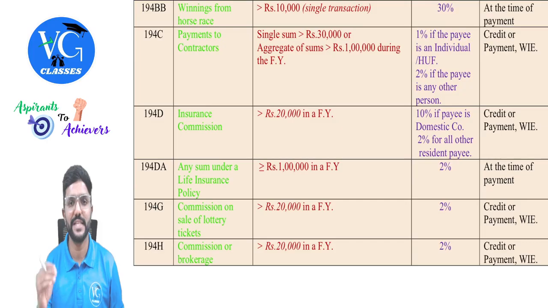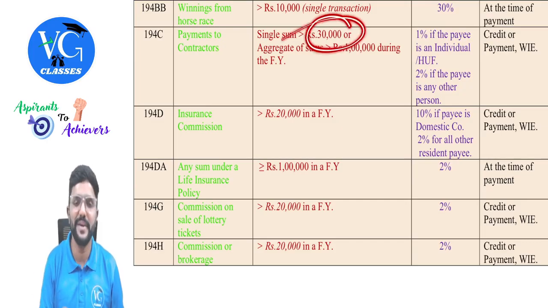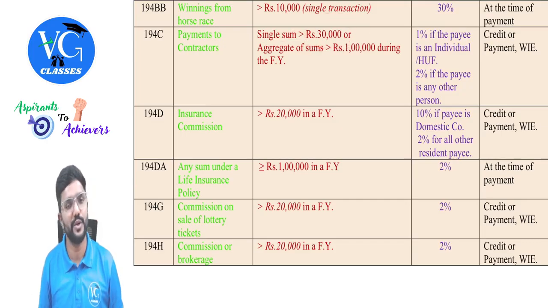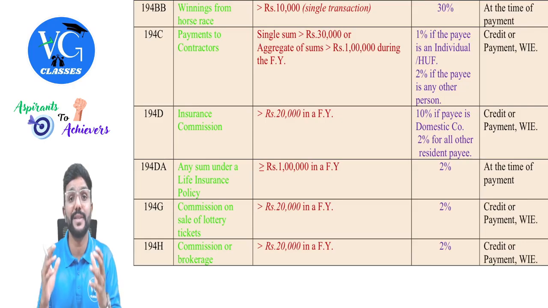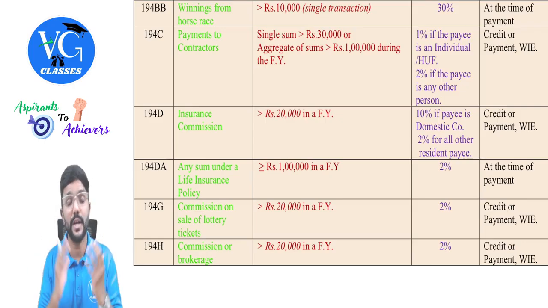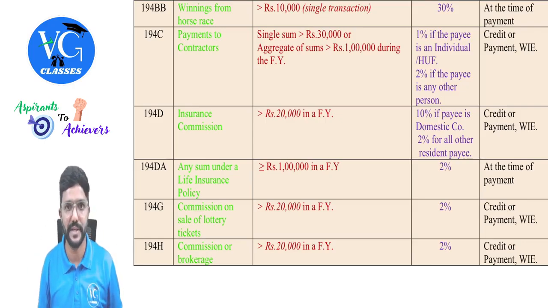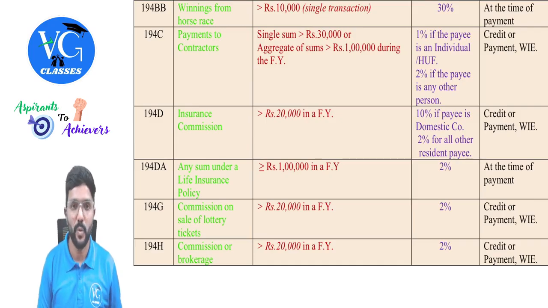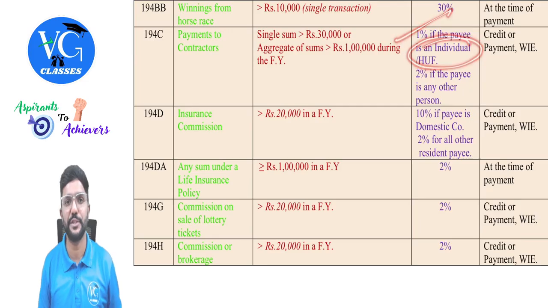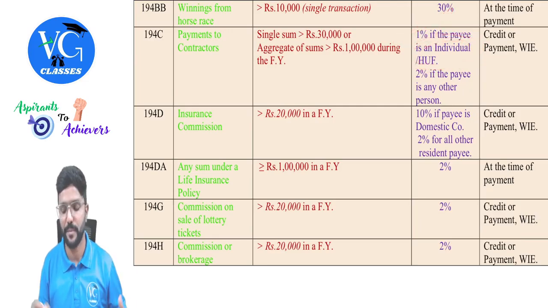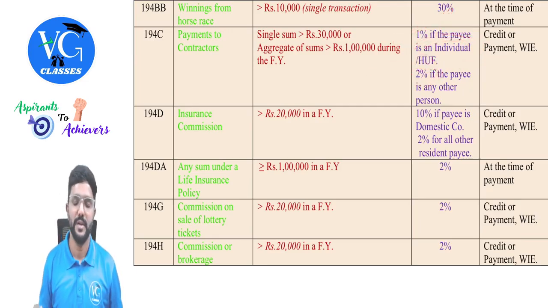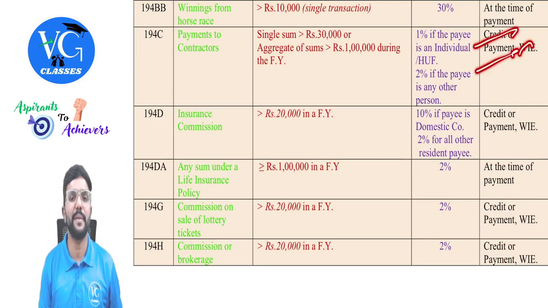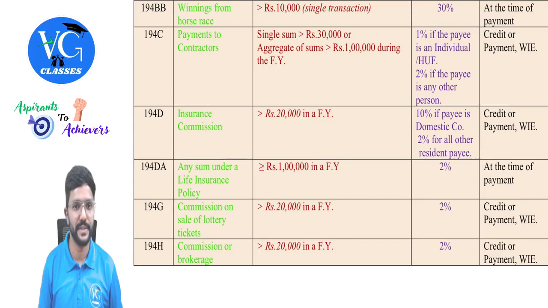In that case, each time I am making a payment, single payment itself is more than 30,000. Should I deduct TDS? Yes. And if aggregate payment is more than 1 lakh, on the total amount paid, TDS has to be deducted, guys. Sir, at what rate? 1% if the payee is an individual or HUF, or if payee is any other person, then it is 2%. At the time of credit or at the time of payment, whichever is earlier, guys.